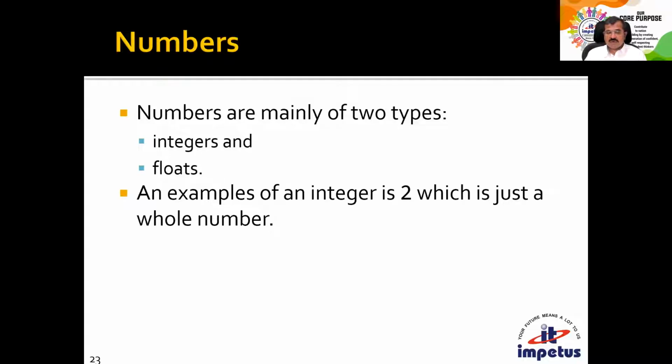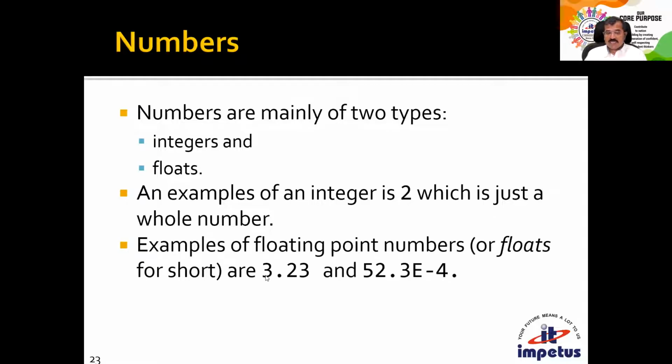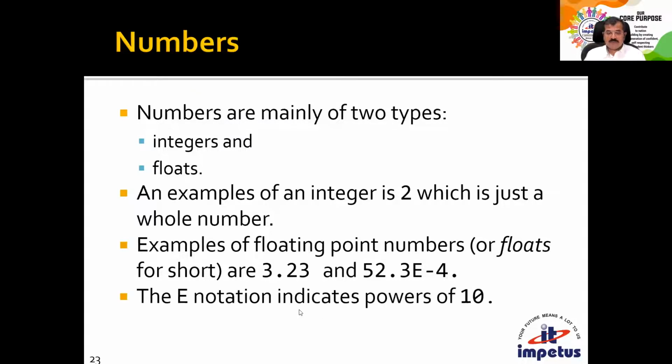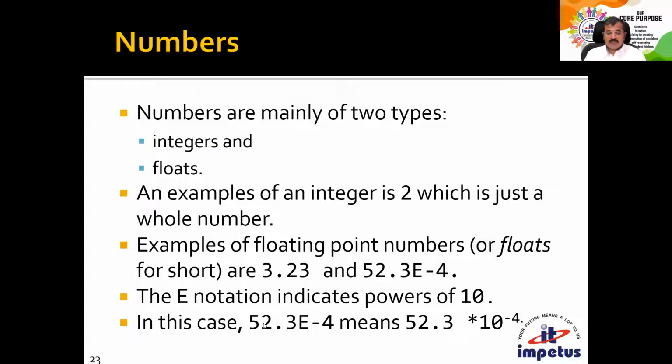So what's the difference between integer and float? An integer is just as we write the whole number, like 2. But floating numbers like 3.23 are in fixed format, or in scientific format, when I say 52.3e-4, that means 52.3 into 10 to the power minus 4. That's the scientific way of expression. So keep in mind that E stands for 10 to the power; E notation indicates power of 10. If it were plus instead of minus, then this number would be into 10 to the power plus 4, and so on.